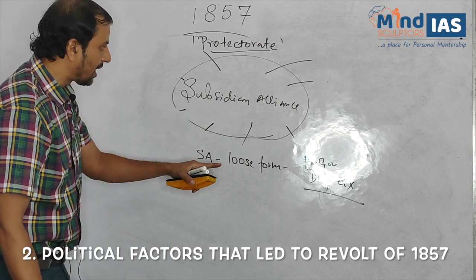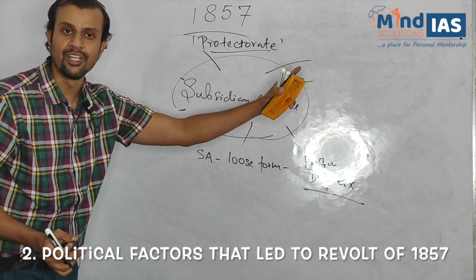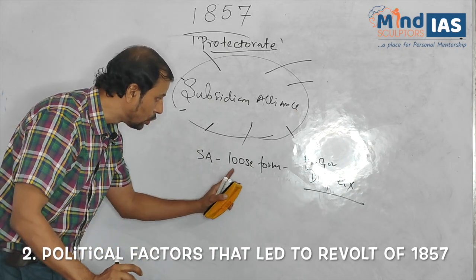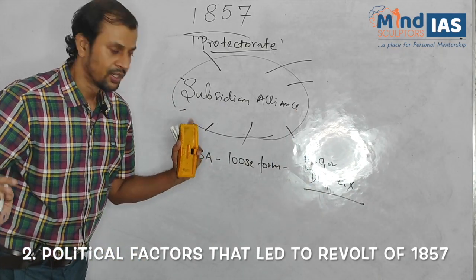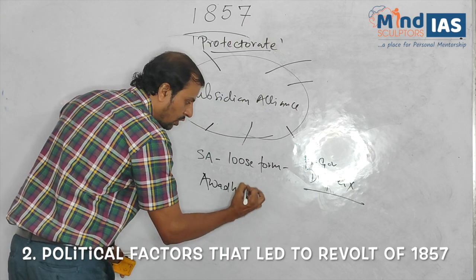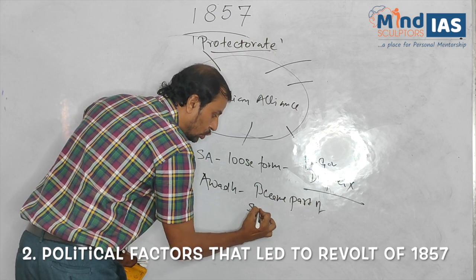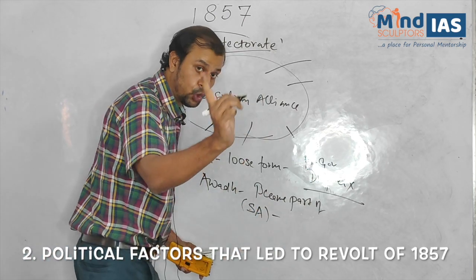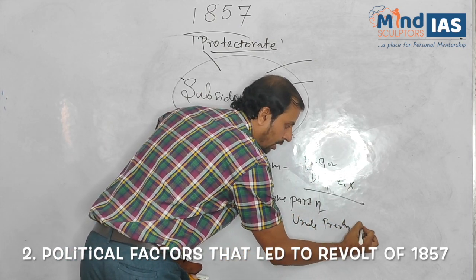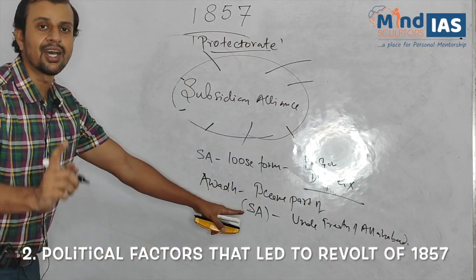But subsidiary alliance in a proper policy framework was introduced by Lord Wellesley, which we are studying in 1798. But for the first time in India, in a loosely based form, it was introduced by Dupleix. Now, you must also remember, Awadh became part of subsidiary alliance in a loose based form under the Treaty of Allahabad, to be protected against Marathas.